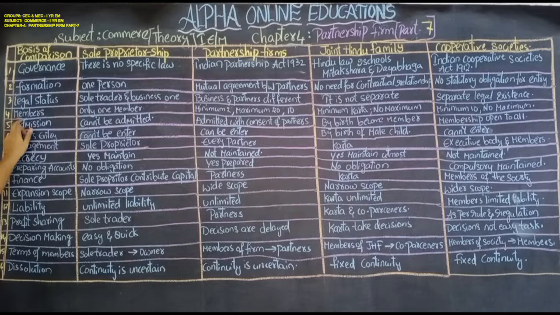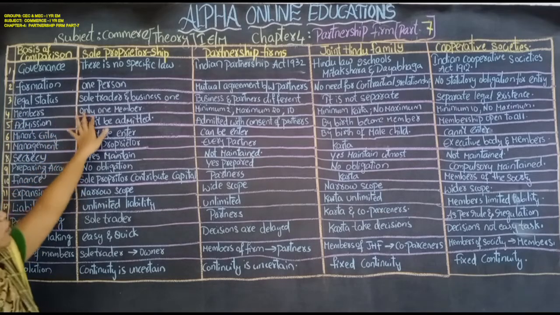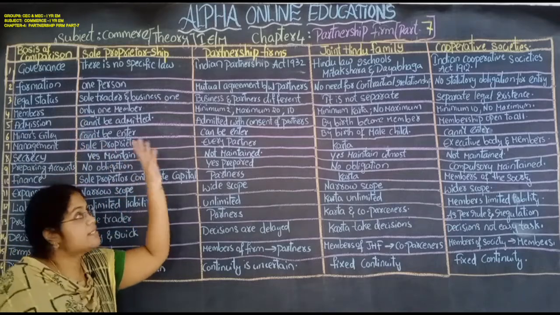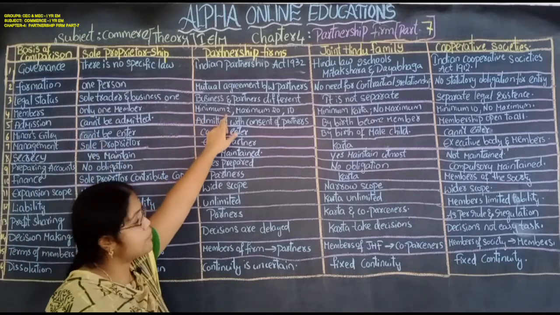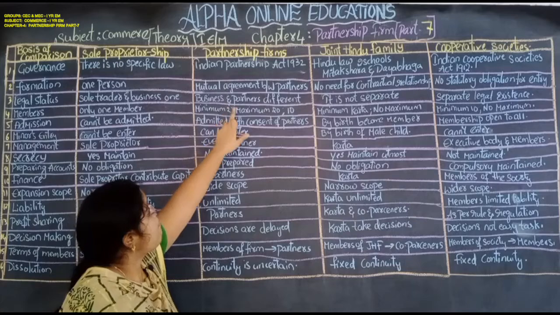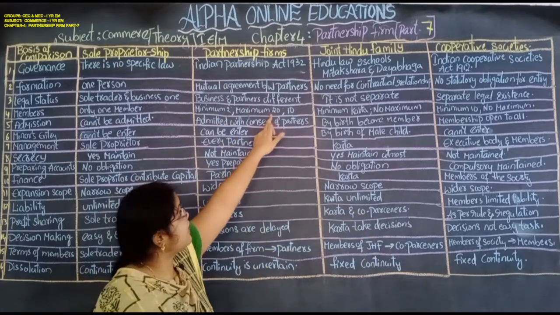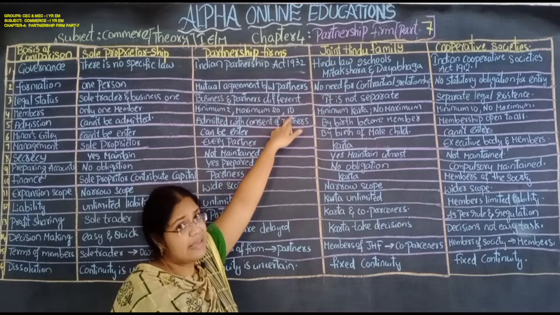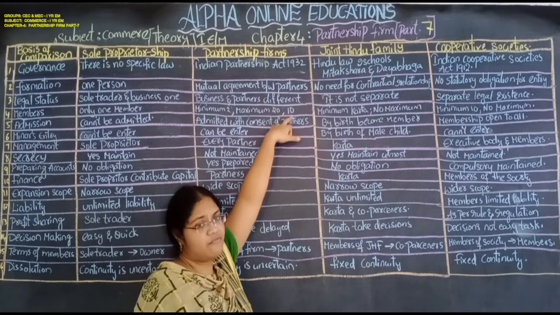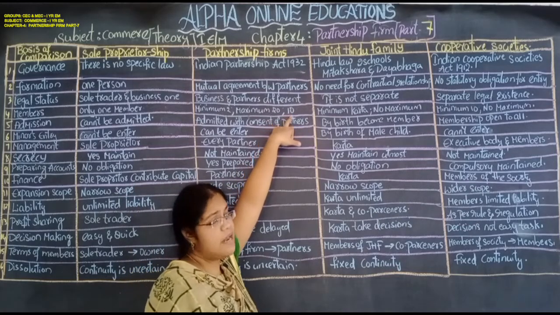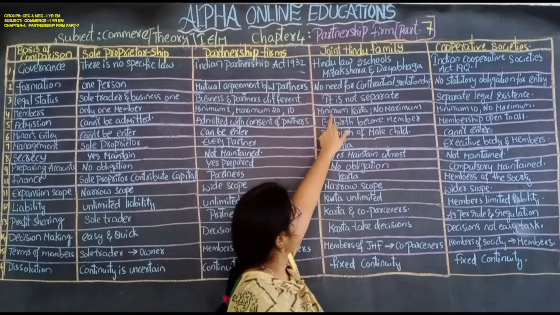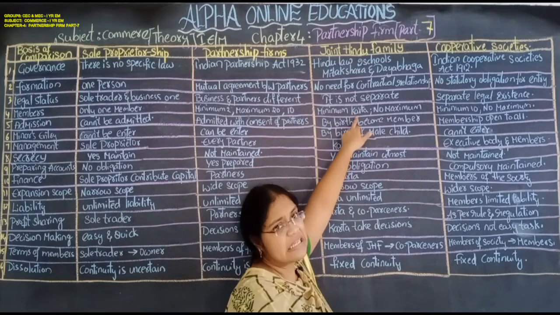Next, members. How many members are there in each business? Here it is only a one man show. In the partnership, a minimum of 2 members are required. Maximum, in case of other businesses, is 20, and in case of banking, 10 members are enough. Next, in the joint Hindu family, a minimum of 1 karta is needed.